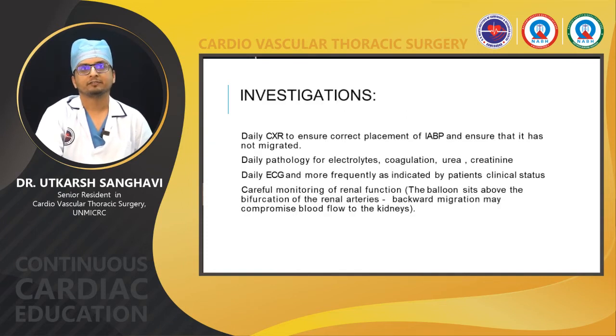So what investigations should the patient undergo when he is on IABP? A daily chest x-ray should be done to ensure correct placement of the IABP tip and ensure that it has not migrated. Daily pathological investigations like serum electrolytes, coagulation profile, urea, creatinine. Some institutes prefer doing APTT every 6th hourly as the heparin infusion is going on for these patients. Some institutes prefer doing ACT. So either ACT or APTT, whichever you are comfortable with, you can use. Daily ECG monitoring, and more frequently as indicated by the patient's clinical status.